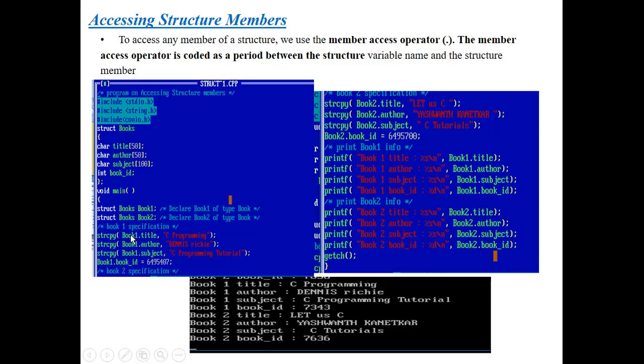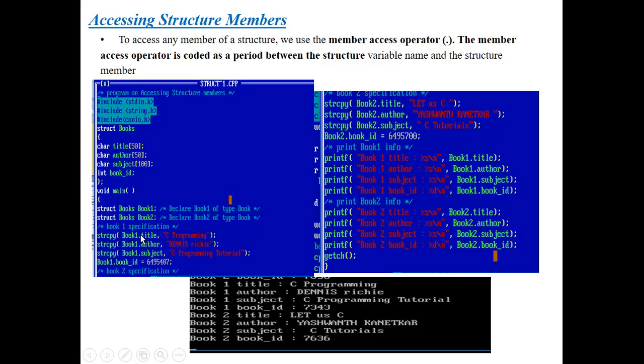So here I have given the specification for book1. Here I am accessing book1, and now I am calling the members of this book structure. By using the member access operator, we can call the data items declared in the structure. Here I have strcpy. By using the string copy method, I am copying the C program to book1.title.